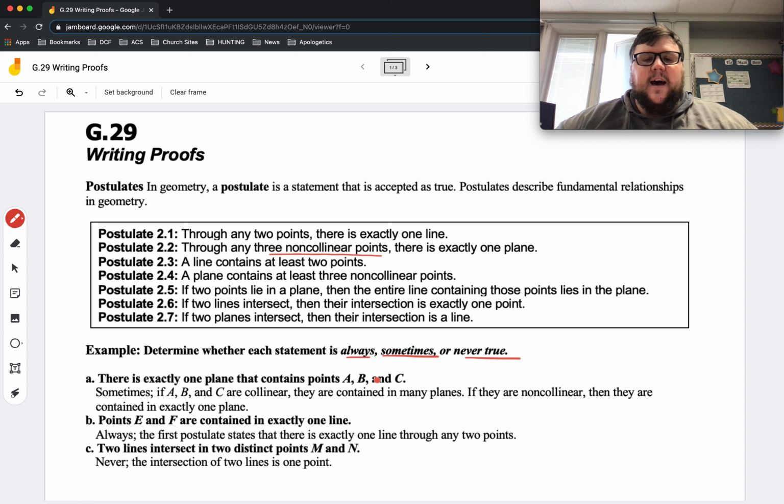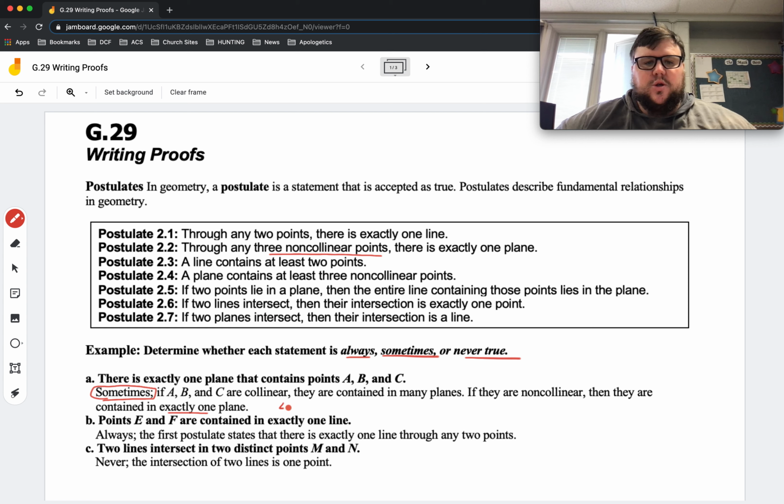So what we have is sometimes. Why? Because if A, B, and C are collinear, they are contained in many planes. But if they are non-collinear, then they are contained in exactly one plane. That's postulate 2.2.